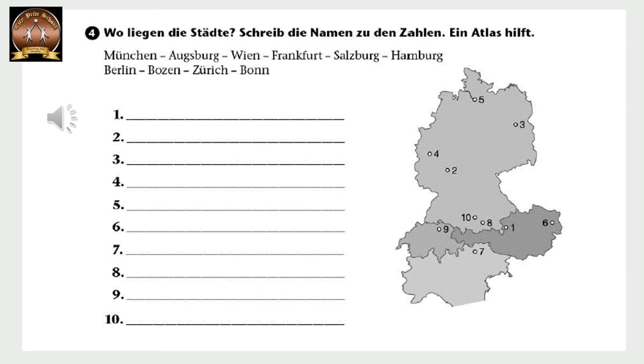Nummer 2. Was ist das? Das ist München. So we have to write München in the map, and in the second blank we will write München liegt in Westdeutschland. Okay. Thirdly, we have to find for all the remaining cities and write the simple sentence in the remaining blanks. Very simple.